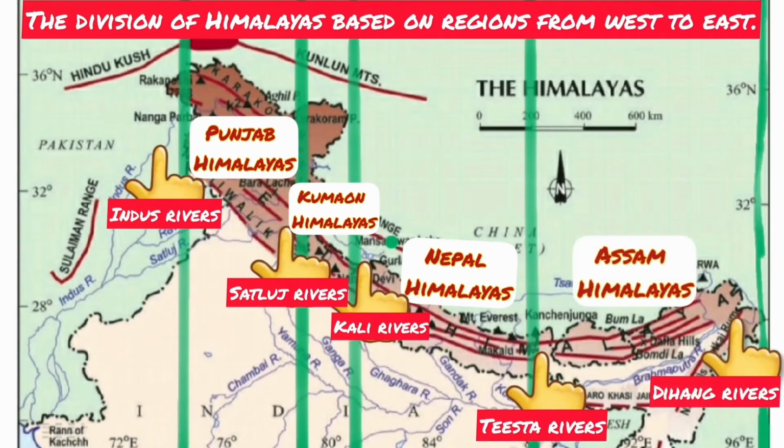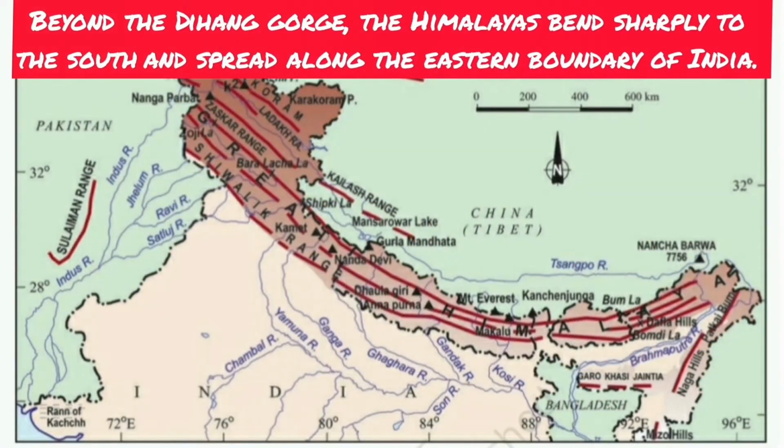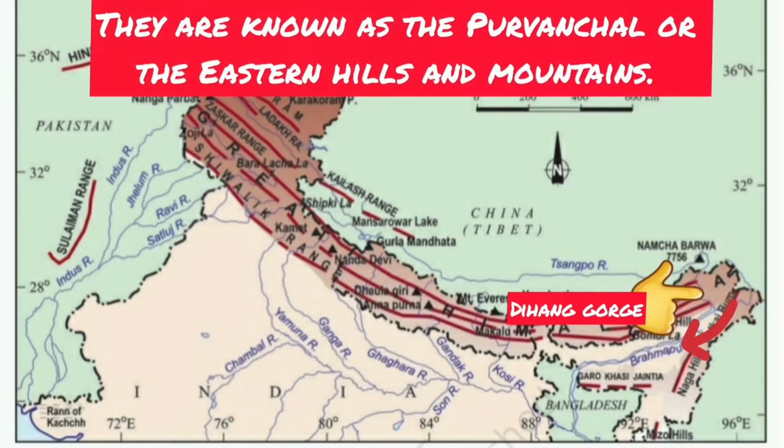as Assam Himalayas. Beyond the Dihang Gorge, the Himalayas bend sharply to the south and spread along the eastern boundary of India. They are known as the Purvanchal or the eastern hills and mountains.